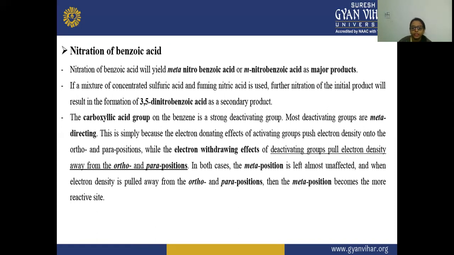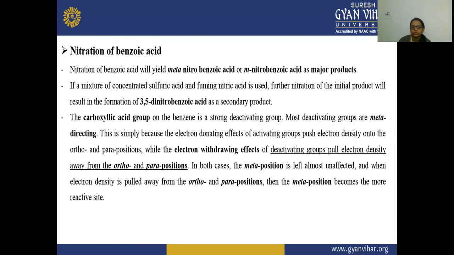This is simply because of the electron donating effect of an activating group: activating groups push electron density onto the ortho and the para positions, while the electron withdrawing deactivating groups pull the electron density away from the ortho and the para positions.